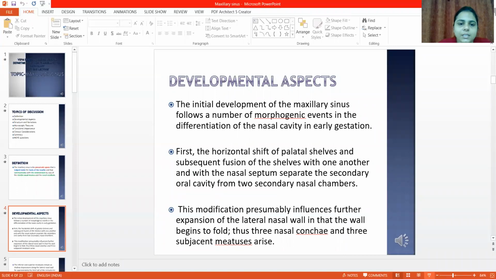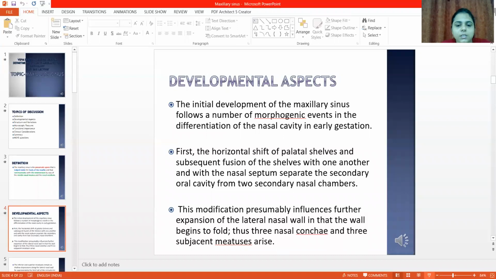The developmental aspect of the maxillary sinus: the initial development follows a number of morphogenic events in the differentiation of the nasal cavity in early gestation. First, the horizontal shift of the palatal shelves and the subsequent fusion of the shelves with one another and with the nasal septum separate the secondary oral cavity from two secondary nasal chambers.